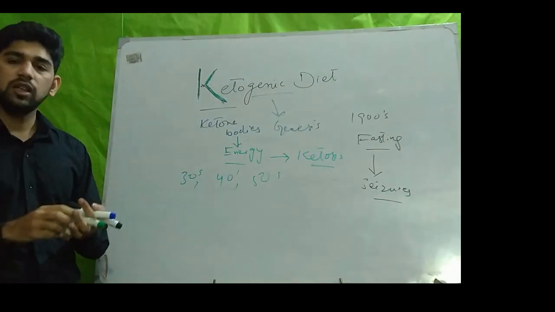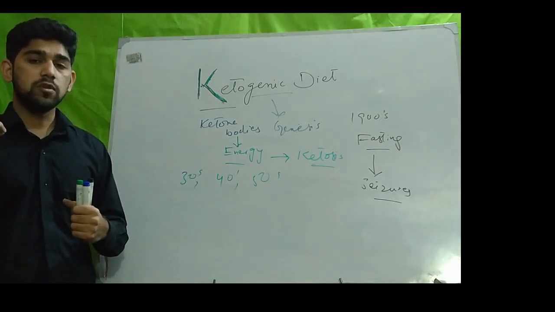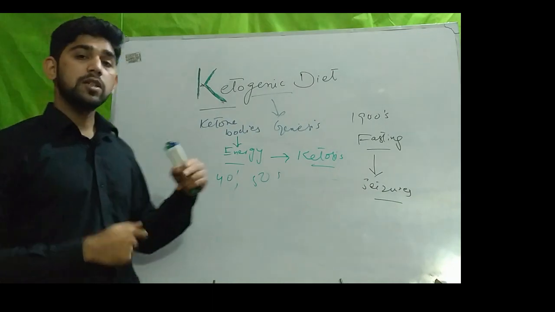Then in 1994, again a big change occurred. In 1994, the ketogenic diet was rediscovered.